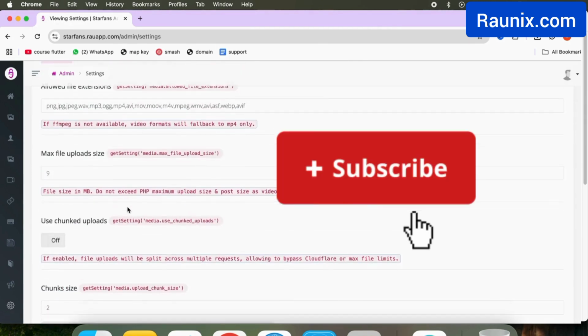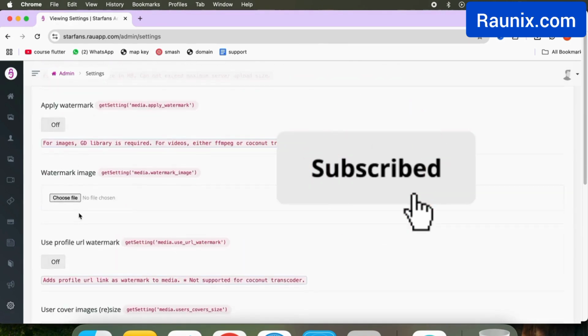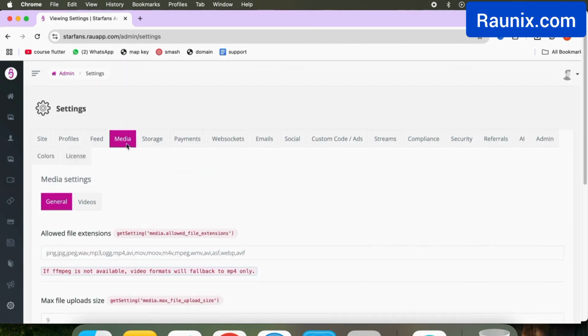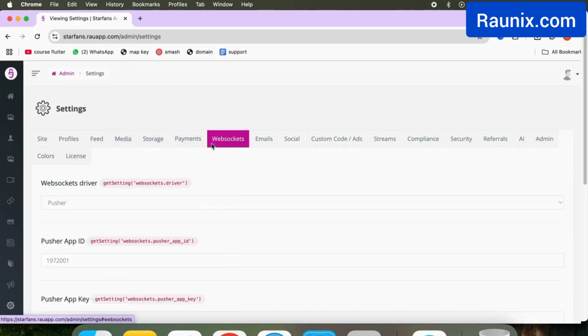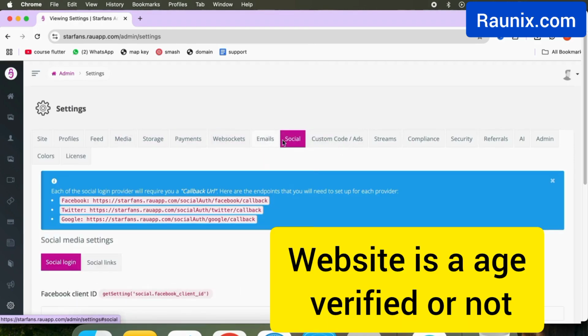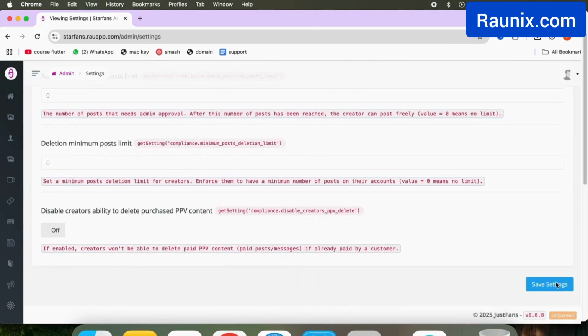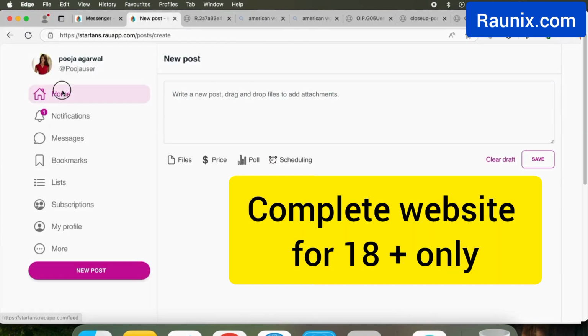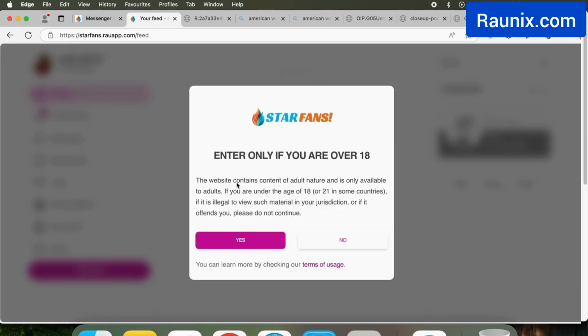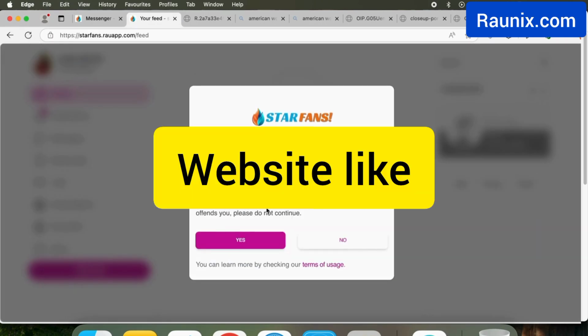Apply any watermark on your website images. You can set that the website is age verified or not. Let's say you want to make the complete website for 18 plus only. You can do that.